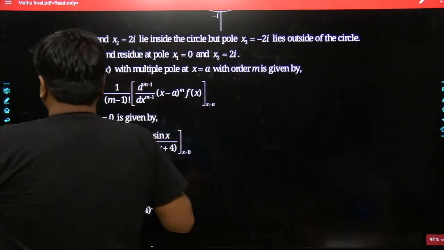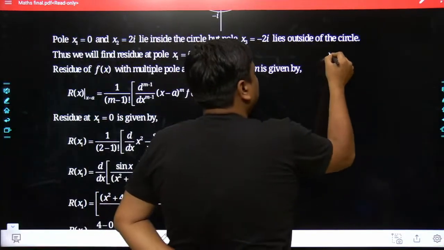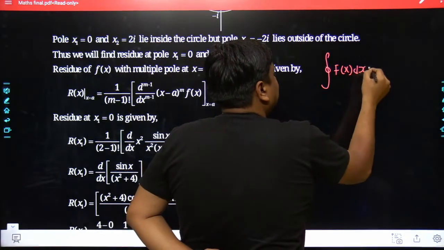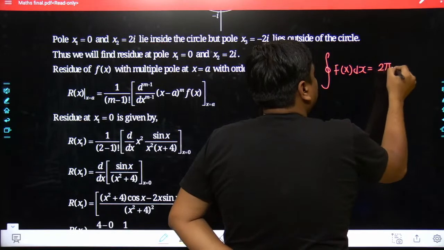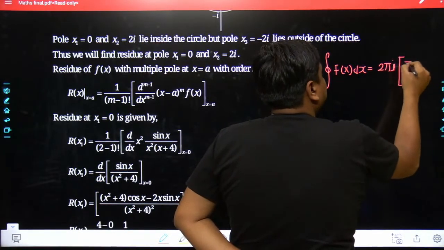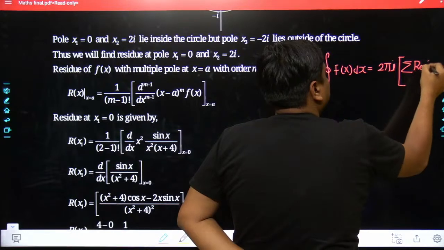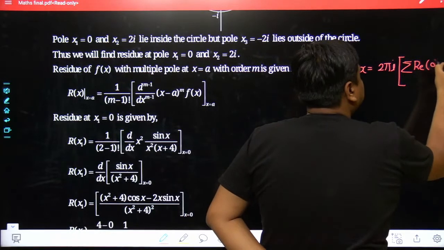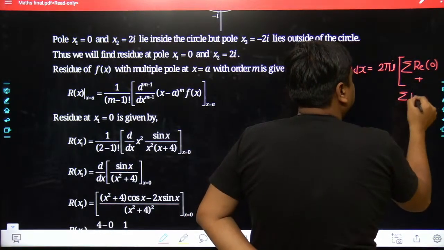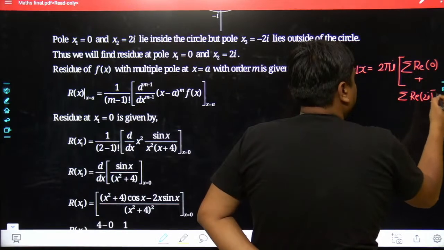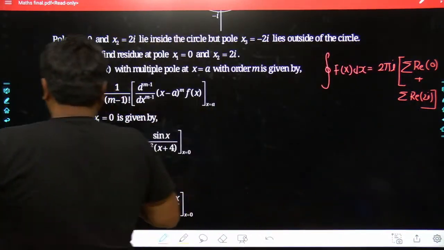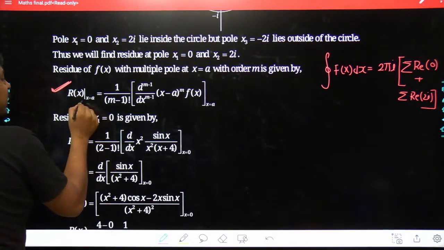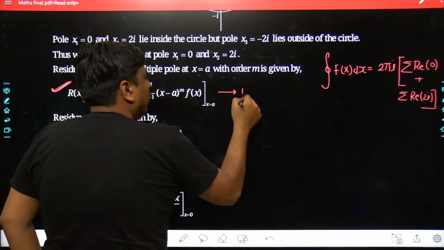So first you must be knowing, if you talk about the closed line integral of a complex function f(x) dx, that would be simply equal to 2 pi i times the discrete sum of the residues at the different poles which are encircled. The first is at 0 and the second is at 2i.